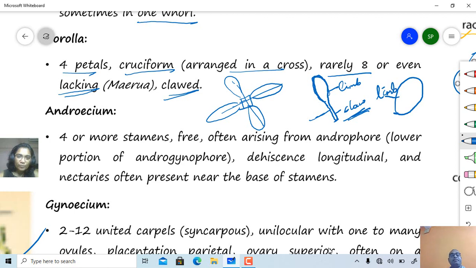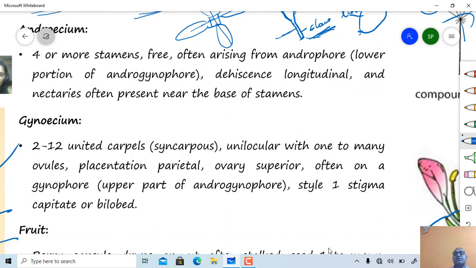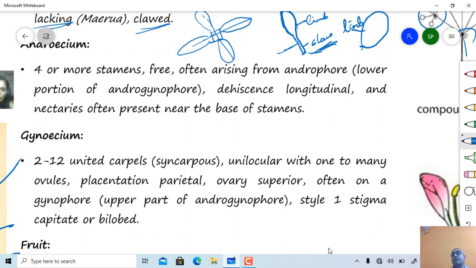Now let's talk about the androecium: 4 or more stamens, usually polyandrous condition, often arising from an androphore. And what is androphore? The internode present between corolla and androecium is called androphore, the lower portion of an androgynophore. Dehiscence is longitudinal. Nectaries are often present near the base of a stamen.